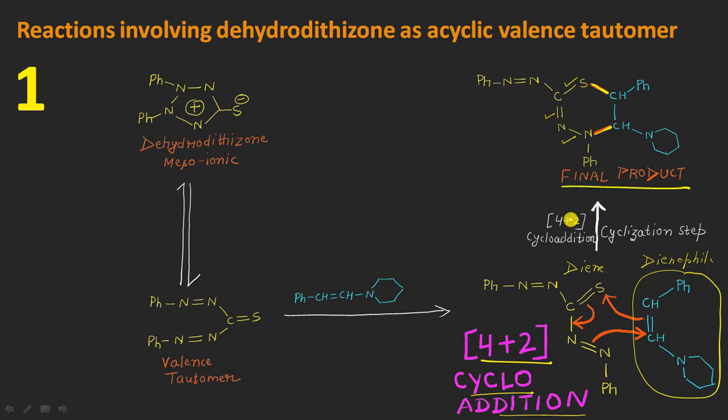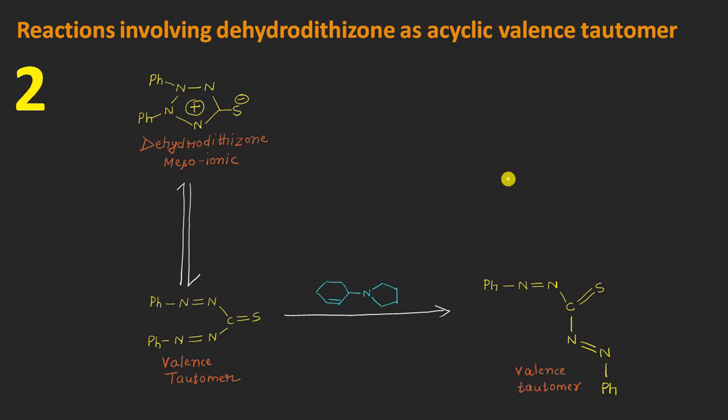So this was the first reaction in which the dihydrodithiazone molecule was first of all converted into the acyclic valence tautomer, which was giving further kind of reactions. And this first reaction was with what? It was with this molecule here undergoing a 4+2 cycloaddition type of mechanism, finally resulting in the formation of this type of product molecule.